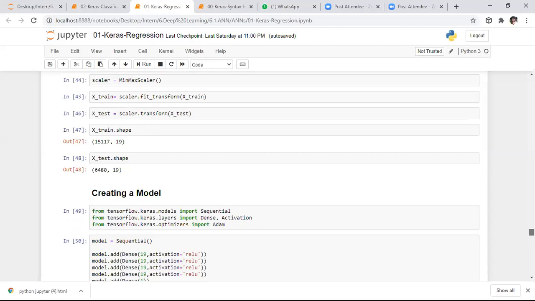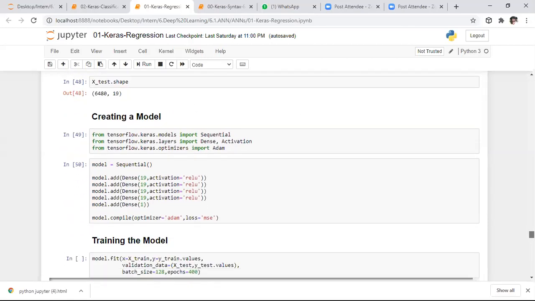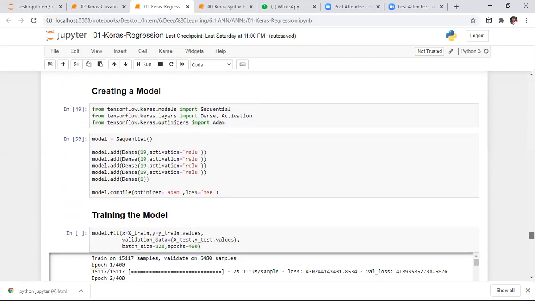We need to construct a deep learning model. How do we construct it? Whenever you want to initialize a deep learning model, we need to use Sequential. After that, we need to process the data from one layer to another layer. For that purpose, we need to use Dense. After that, we need to activate each neuron, and for that purpose we need to use Activation. Initially I'm also importing the Adam method, the weight optimization method, as Adam.